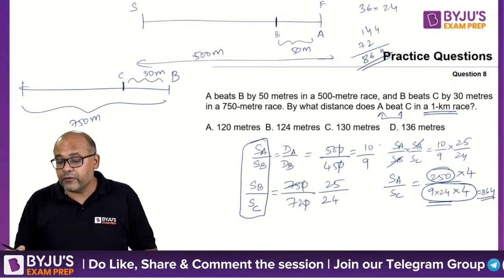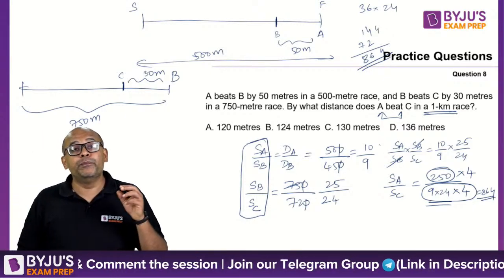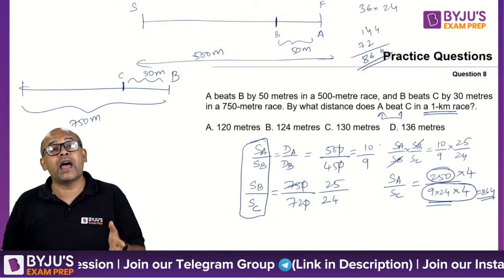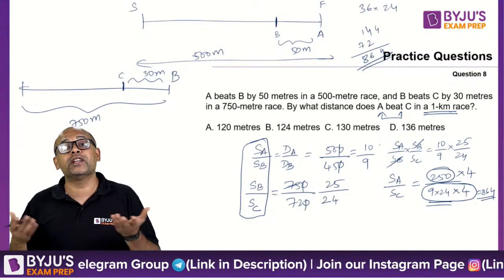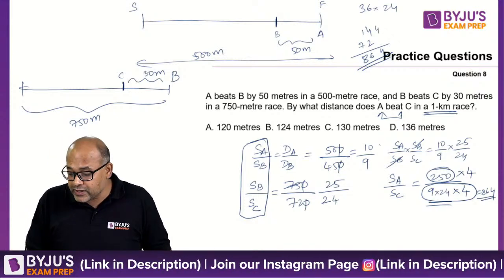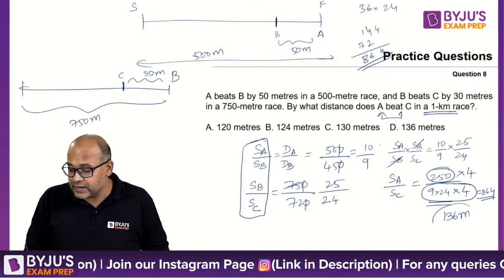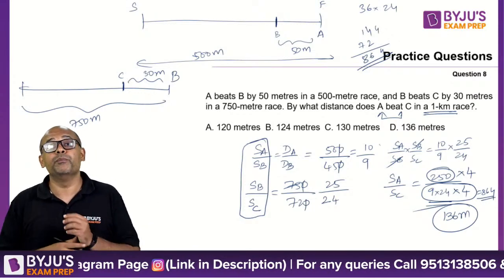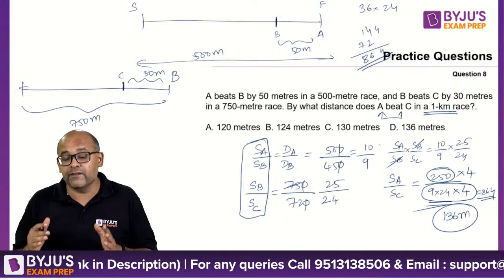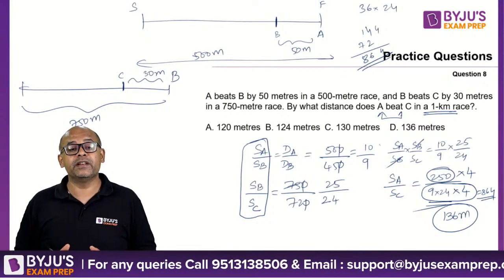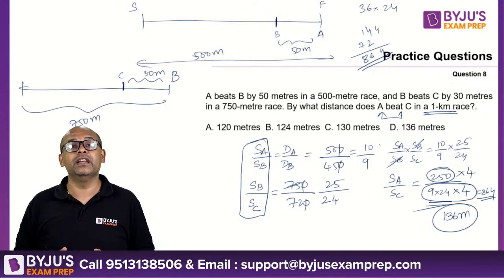So my denominator therefore becomes 864. So C ran only 864, what is pending? What is remaining? The remaining is 136 meters. That is the distance with which A will beat C. So the answer is option D.